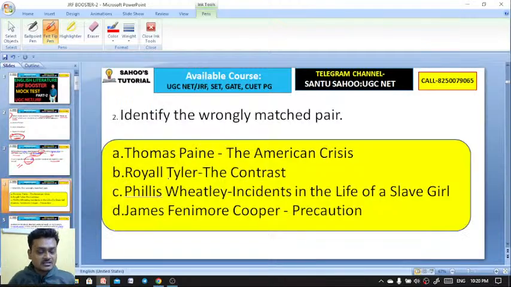And here is the second question on your screen. Identify the wrongly matched pair. Thomas Paine, The American Crisis; Royall Tyler, The Contrast; Phillis Wheatley, Incidents in the Life of a Slave Girl; and James Fenimore Cooper, Precaution. You have to identify the wrongly matched pair.